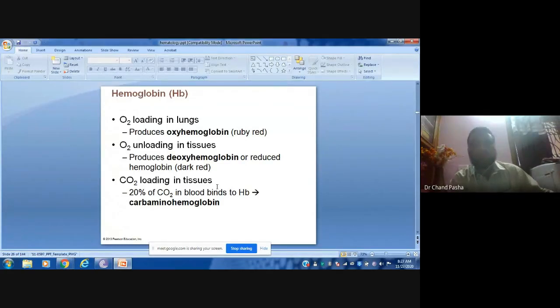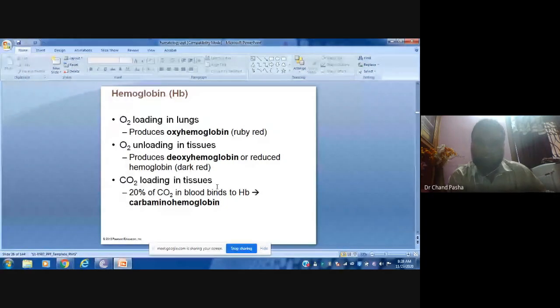So there it will bind with oxygen, and oxyhemoglobin is produced. That is ruby color. The other day I was mentioning dark color, it does not mean more hemoglobin. If it is a pale color, that is ruby red. Pale color is nothing but ruby red. That is, we consider it as oxyhemoglobin. It is bound with oxygen.